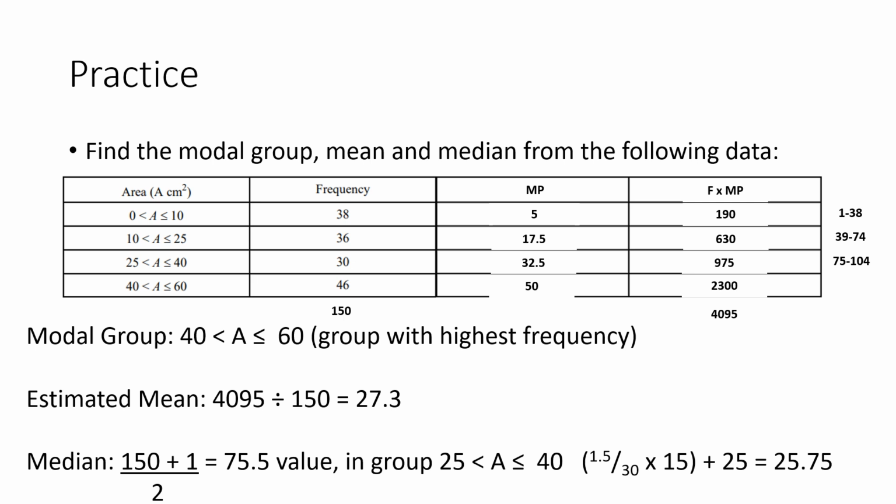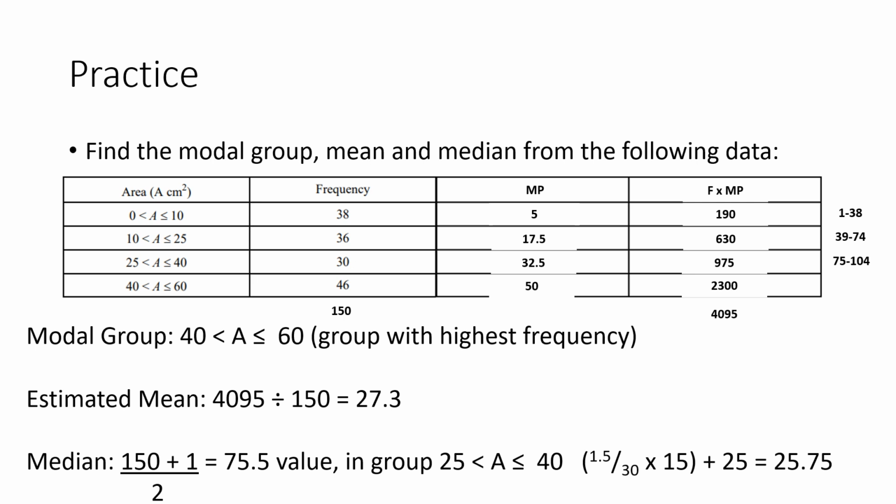And then finally, the median. Well, the median is the total frequency, add 1, 150 add 1, divided by 2, 75.5th value. So first, let's identify which group that's in. The first 38 are in the first group, 1 to 38. The next 36 are in the second group, 39 to 74. Well, that's just below 75.5, so it must be in the next group, which would have the next 30 values, 75 to 104. We're very close to the start of that group because it's 75 and then it's 75.5, so it's right at the beginning of that group.